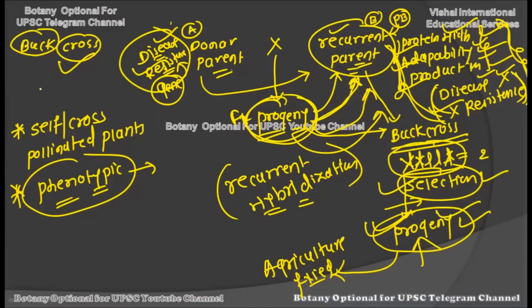So in the back cross, what is different from the pedigree and the bulk methods is that we go back to the earlier generation to make the cross and transfer the desirable gene from the donor parent to the recurrent parent. This is how we do the back cross, and this is the procedure and these are the characteristics of this back cross technique. All right.